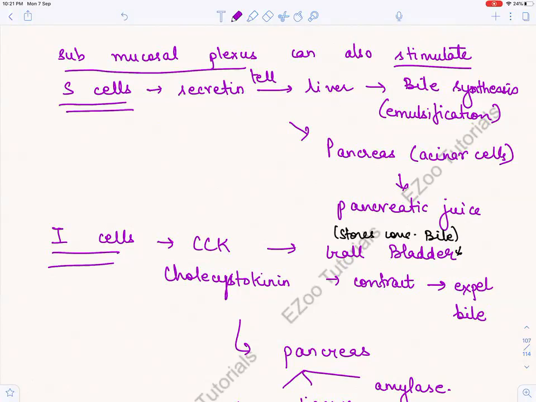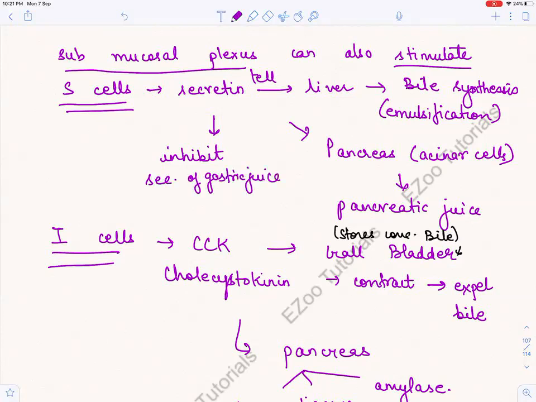And what else can it do? These are the major effects, and there are a few minor effects also. You can also learn that it will inhibit secretion of gastric juice.